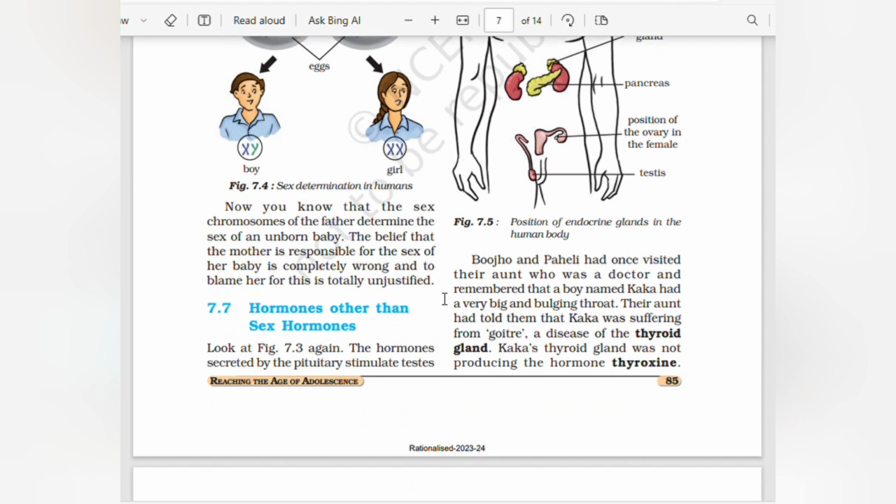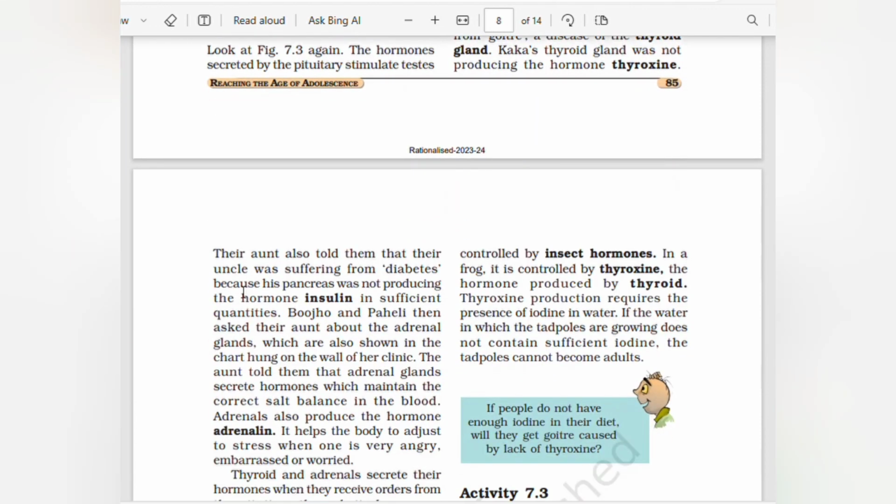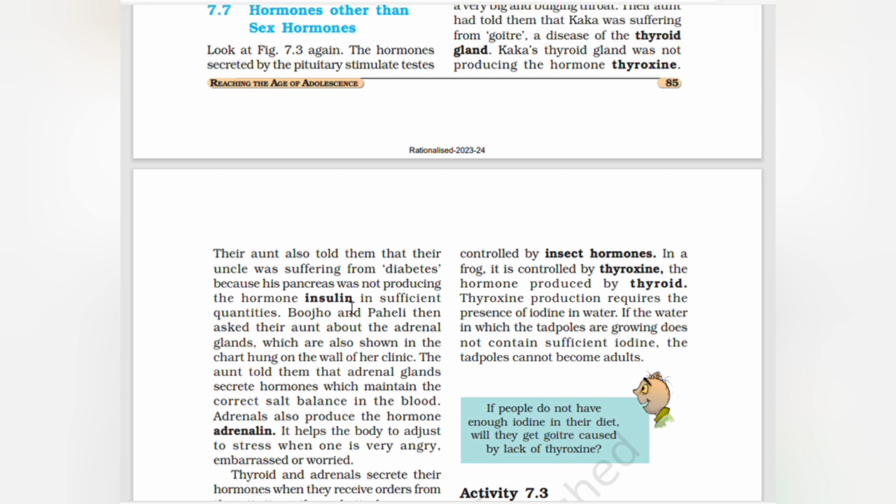Bojo and Paheli had once visited their aunt, who was a doctor. Remember the boy named Kaka, who had a very big and bulging throat. Aunt had told them that Kaka was suffering from goiter, a disease of the thyroid gland. Kaka's thyroid gland was not producing the hormone thyroxine. Aunt also told them that the uncle was suffering from diabetes because his pancreas was not producing the hormone insulin. So, insulin must be produced by the pancreas in sufficient quantities.